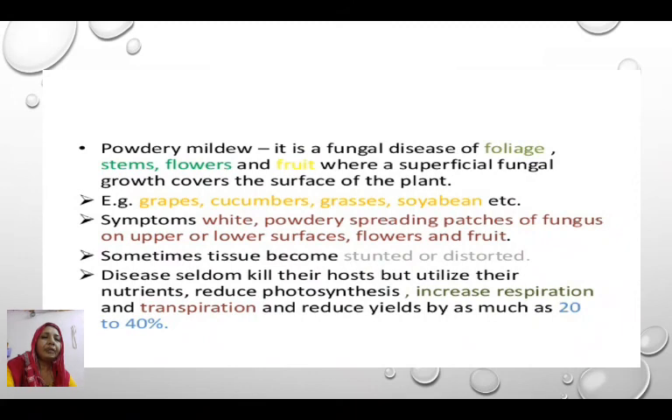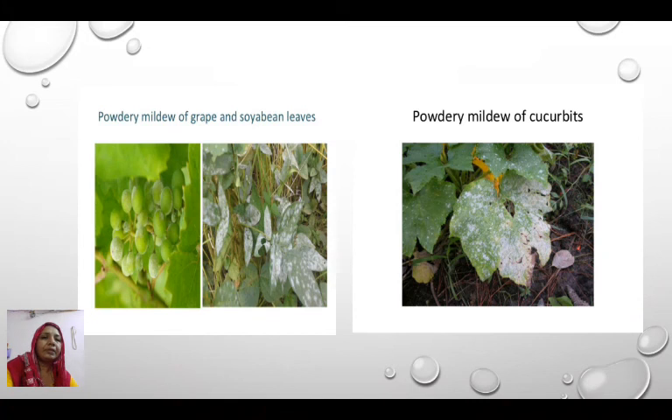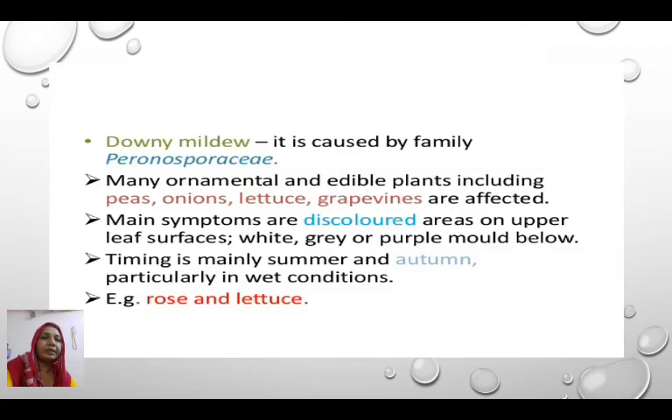Sometimes the tissue becomes stunted or distorted. The disease seldom kills its host but utilizes its nutrients and reduces photosynthesis. It increases respiration and transpiration and reduces yields by 20 to 40%. These are the symptoms of powdery mildew disease found on grapes, soybean and cucurbits.